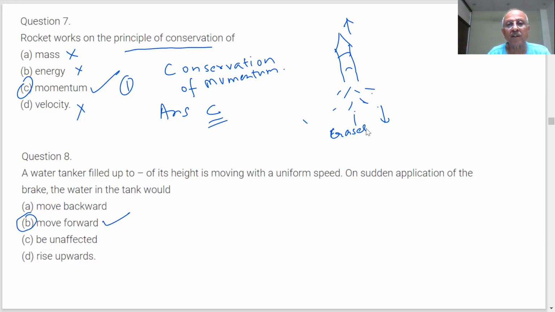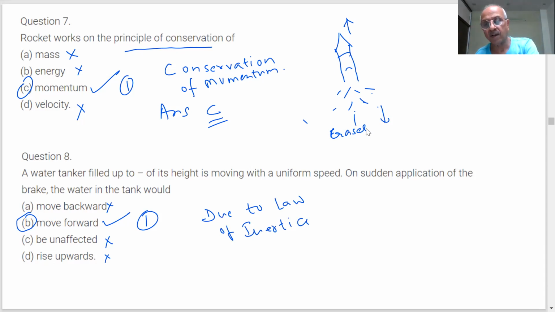What is happening when you apply the brake? The water will resist coming to rest. It is moving, then what will happen? It will move forward. Yes, it will move forward. This is the correct answer. Move backward, no. Unaffected, no. Rise upward, no. Due to the law of inertia, the water will move forward.